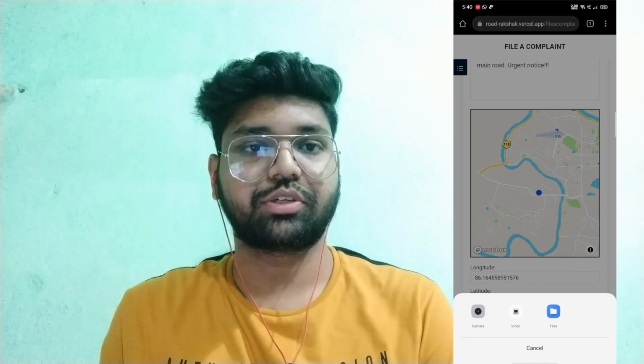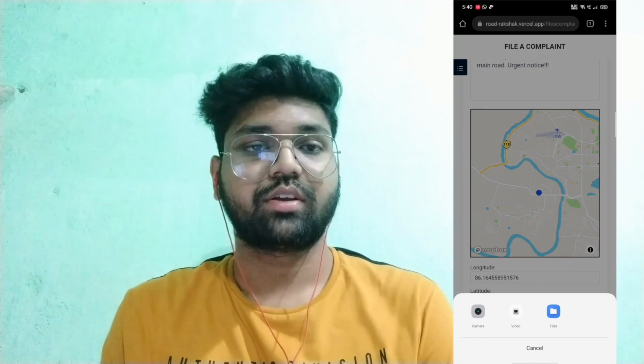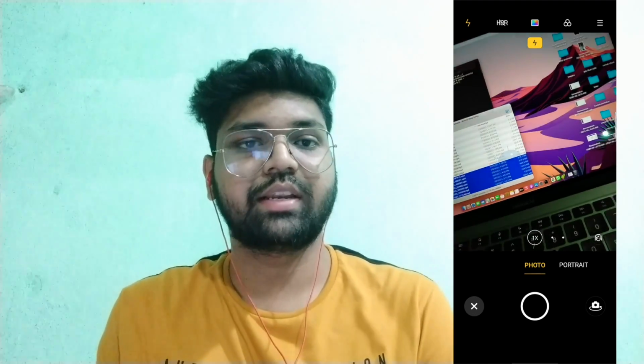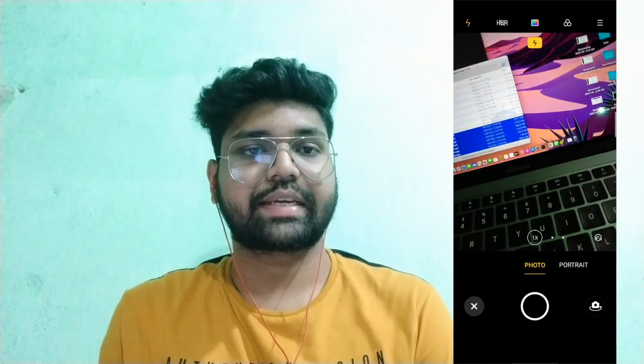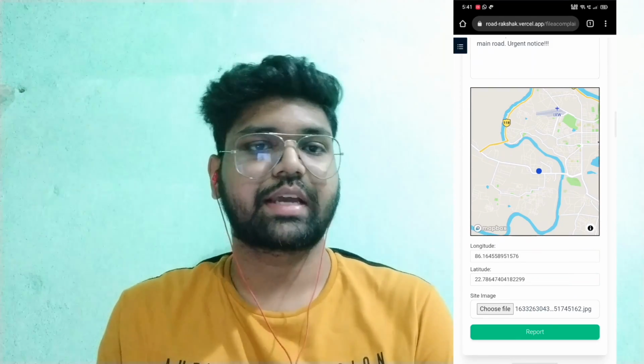Next up, the third change you suggested was that every time, the user has to open his or her file explorer and then upload a file while filing a complaint. So we gave an option to directly click a picture with the camera. When a user clicks on upload file, there are options to select camera, and he or she can upload any picture via the camera directly. So this would be a great user experience. These are the three things that we changed.